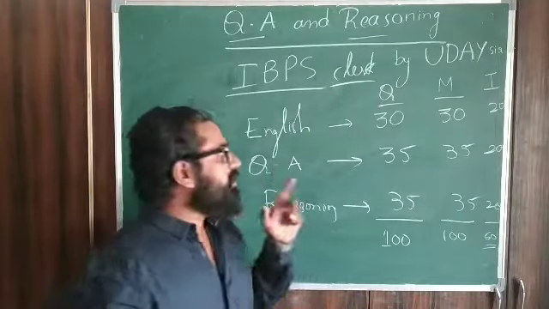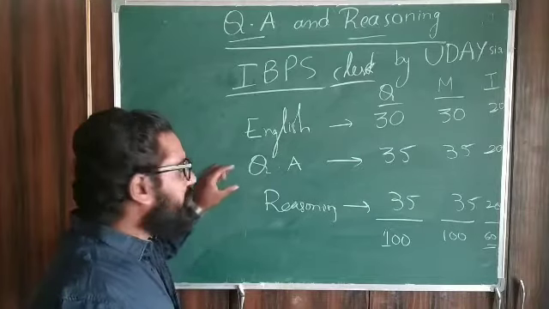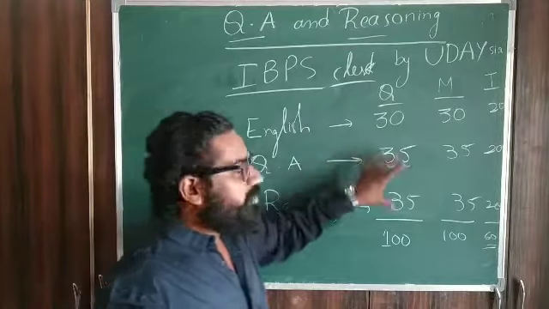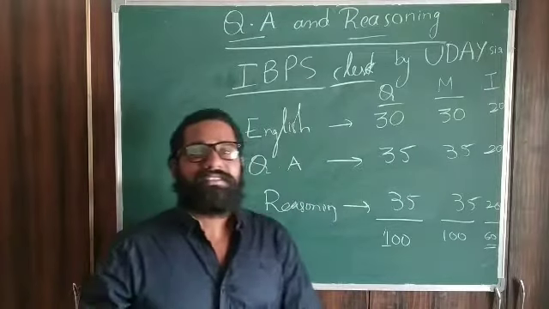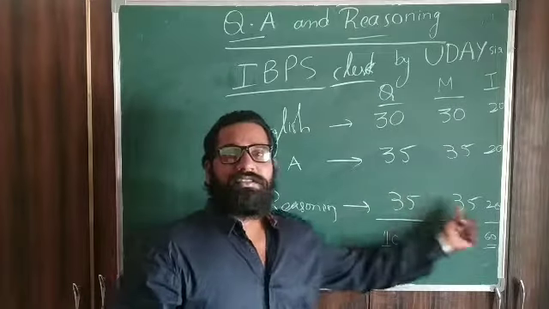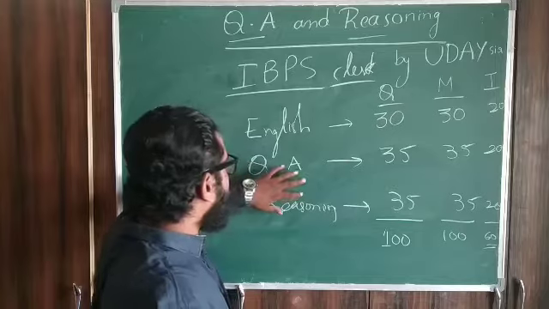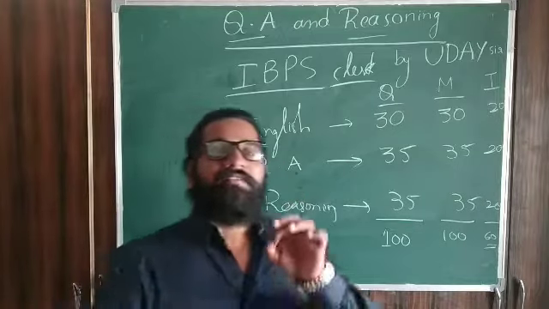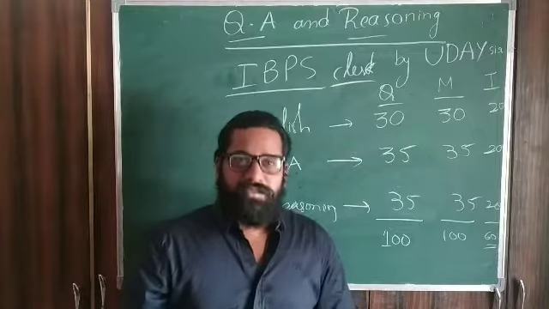If you observe, these two are very important, quantitative aptitude and reasoning. If you score maximum marks here, that is a possibility for qualifying. 35 questions, 35 marks, here 35 questions, 35 marks. So I am going to explain these two topics, quantitative aptitude and reasoning, in a very easy way, because everybody knows the concept.